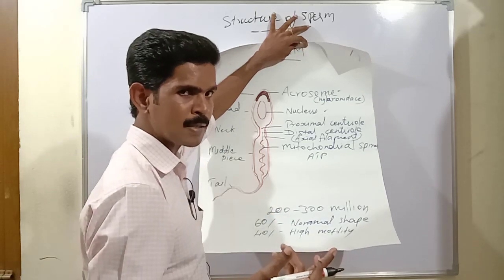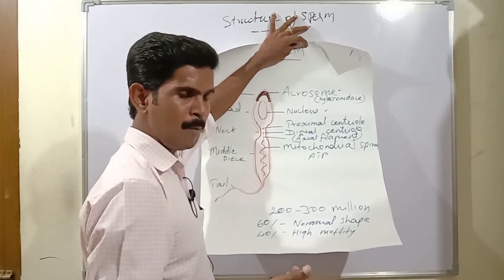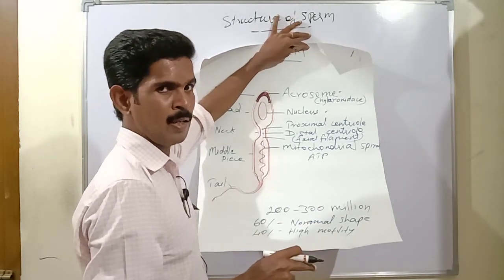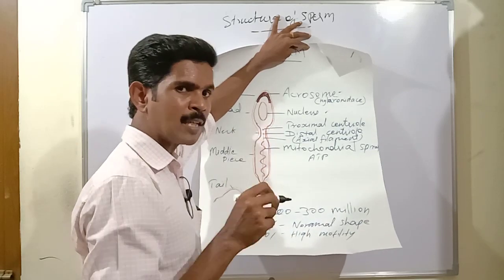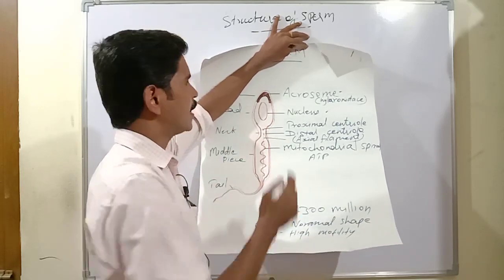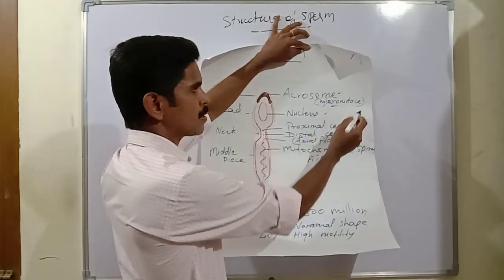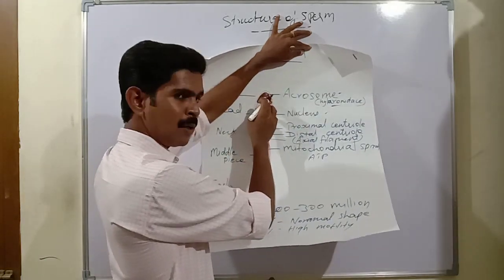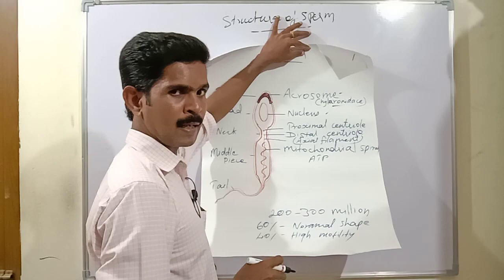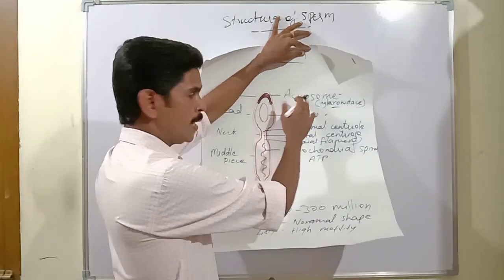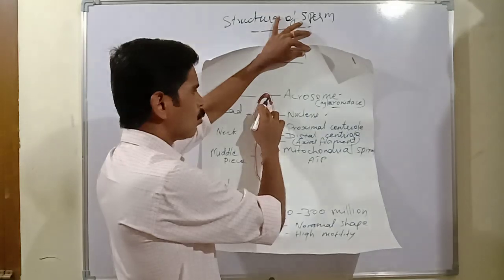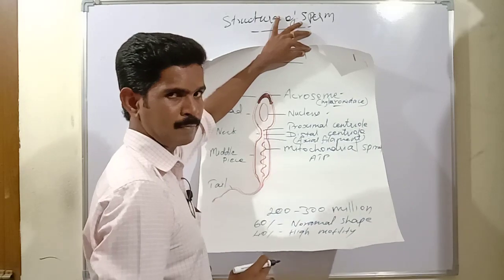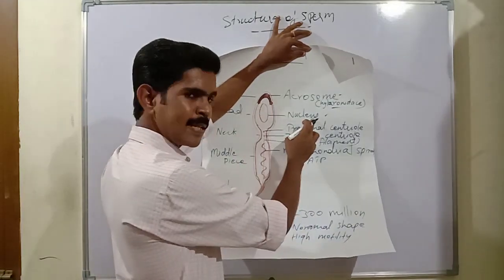Next class I will explain the structure of the female sex cell, the egg. For fertilization, the sperm should enter inside the egg cell. To break down the wall of the egg cell, the acrosome is very important because it contains hyaluronidase enzyme or sperm lysin. With the help of the acrosome only, the sperm penetrates inside the egg cell. That's all about the acrosome. The second one is the nucleus. The nucleus is an oval shaped, flat structure present in the center of the head.